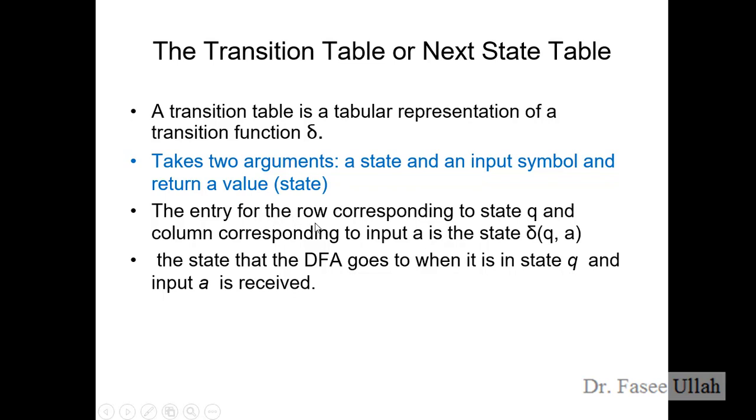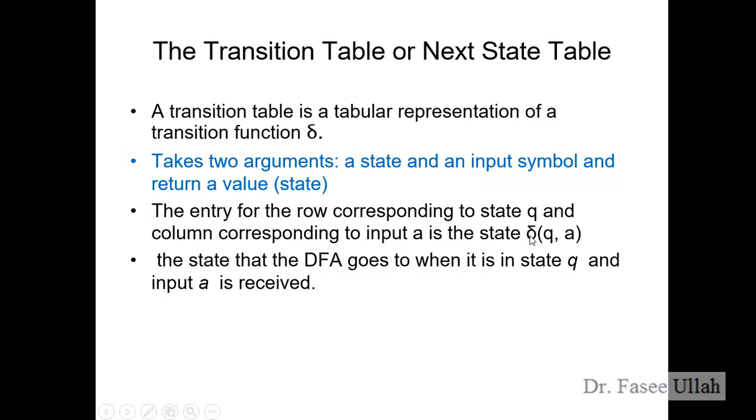The entry for the row corresponding to state Q and the column corresponding to input A makes the relationship between the rows and columns. For example, how we relate state A with 0, and which state it moves to.